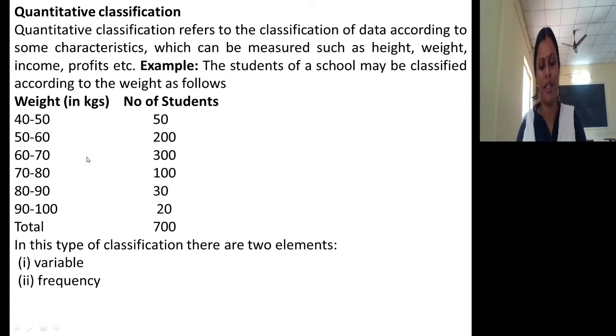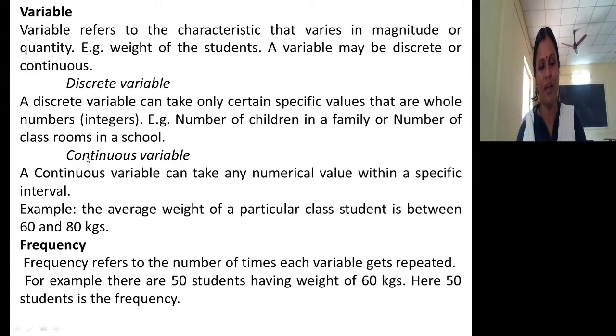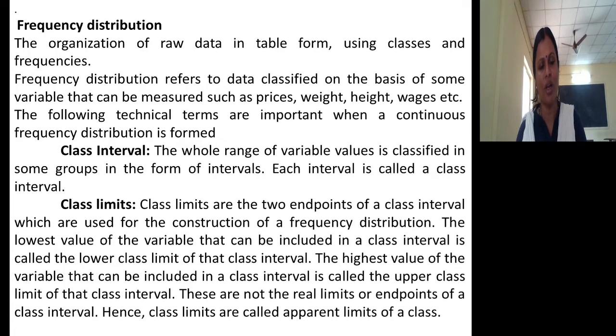Try to understand what exactly class intervals are. Class intervals are the whole range of variable values classified in subgroups. So the range of weight classified under the group 40 to 50 is called an interval, and each interval is called a class interval. 40 to 50 is one class interval, 50 to 60 is another class interval. That constitutes class intervals.